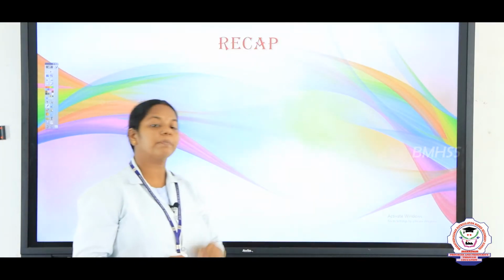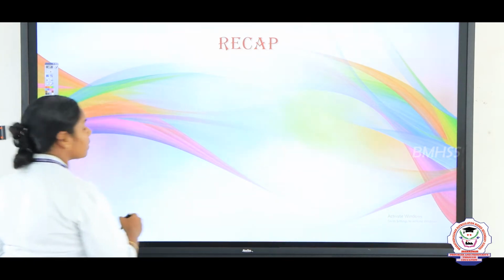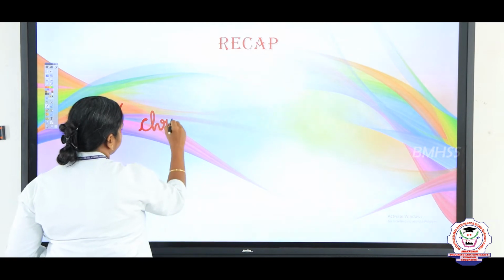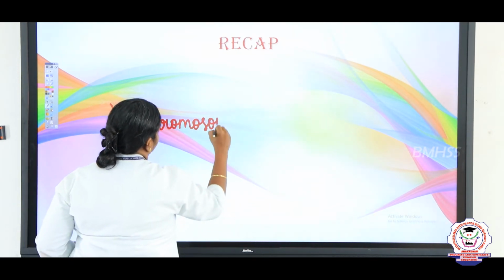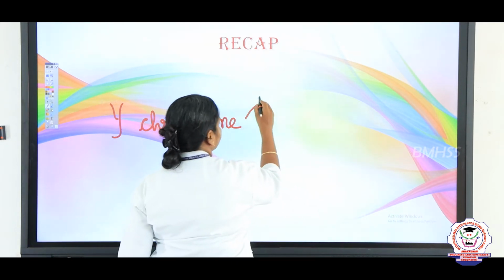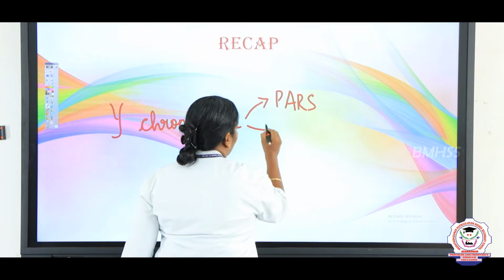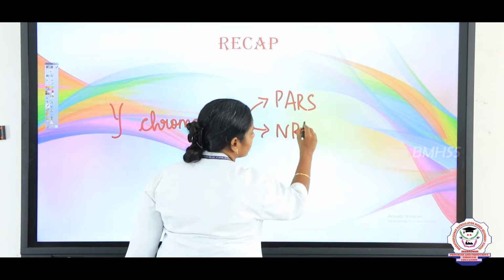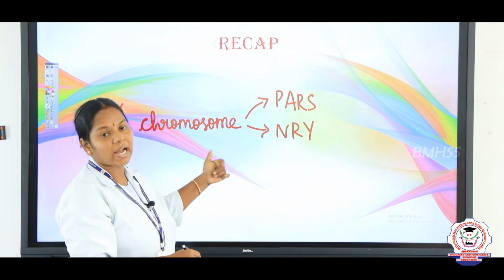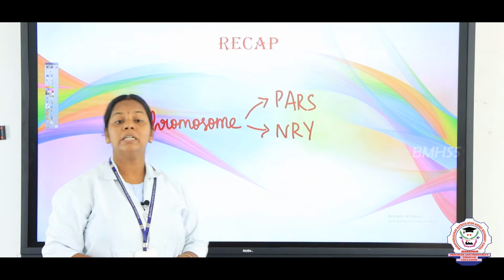So far in this chapter, in the previous session, we discussed the structure of the Y chromosome, and the regions present in the Y chromosome, that is, the pseudo autosomal regions and the non-combining regions of Y. In that we studied the euchromatins and heterochromatins, which is responsible for male sex determination, and the role of the Y chromosome in sex determination.